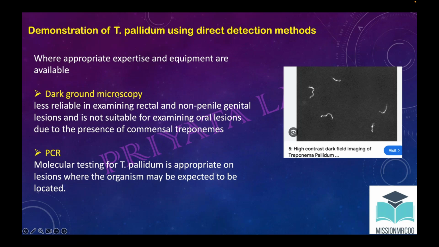Apart from this, PCR would do the molecular testing for DNA of Treponema pallidum. But very few times are they able to get these kind of direct investigations, because when the person comes to see you, the patient will be asymptomatic. So finding the direct organism becomes kind of difficult.